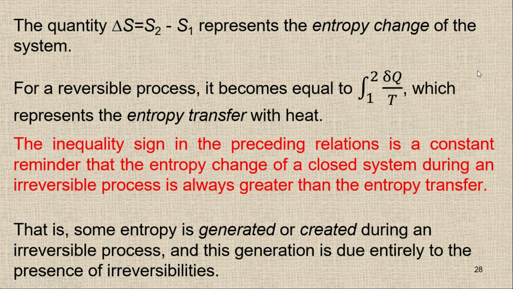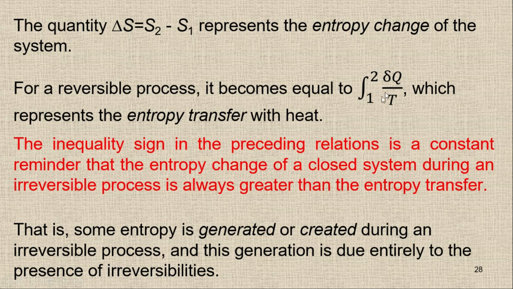As we already saw, there is an inequality sign. The inequality sign in the preceding relations is a constant reminder that the entropy change, the delta S of a closed system during an irreversible process, is always greater than the entropy transfer.